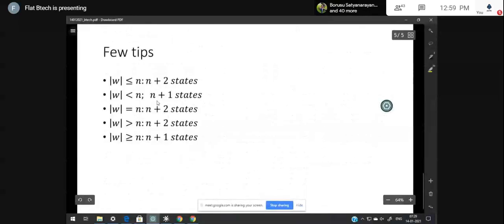After learning how to design the deterministic finite automata for these languages, finally, we are going to derive a formula. Like in GATE exams, they'll ask you questions like, if the string length is this, for designing a DFA, how many states will be required? In my tips, n is representing the number of states. I've written a few formulas here: n plus 2, n plus 1, n plus 2, like that.